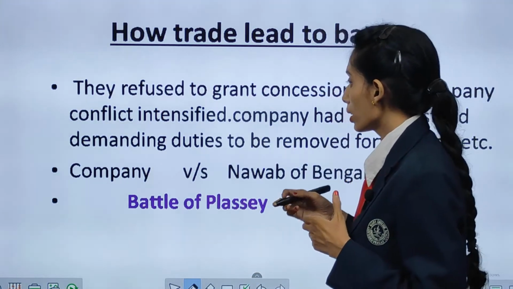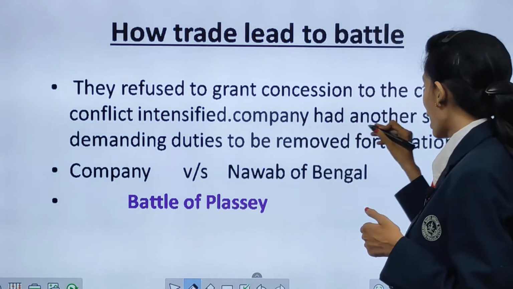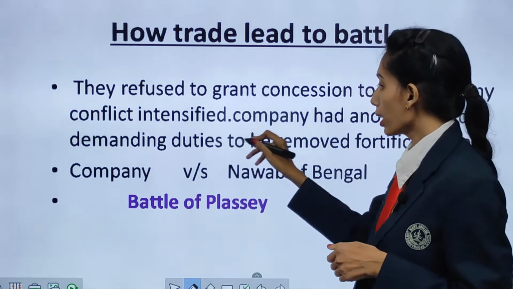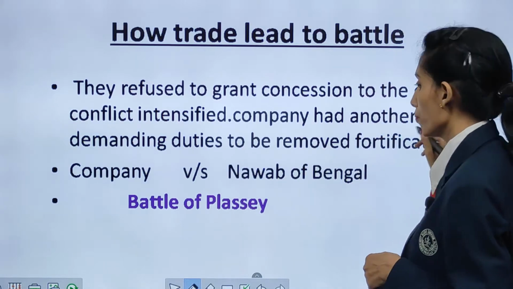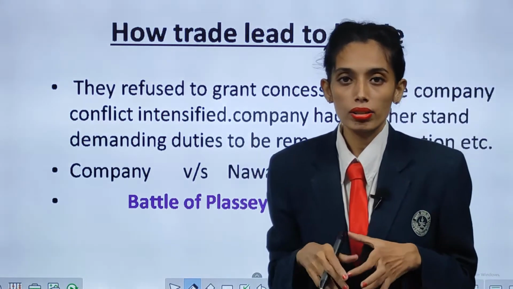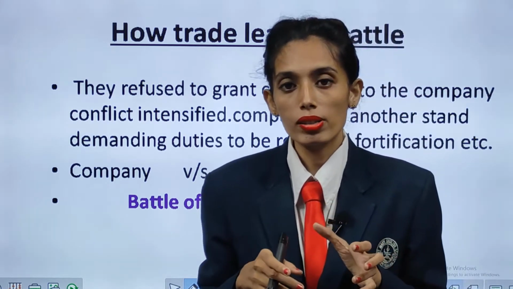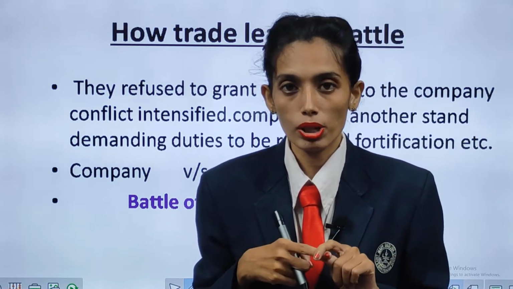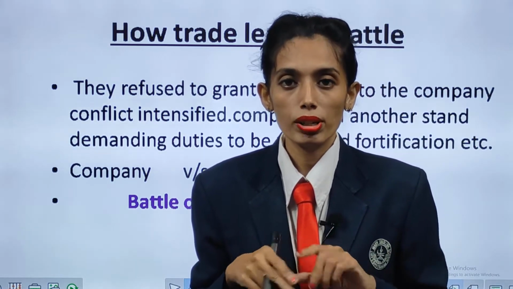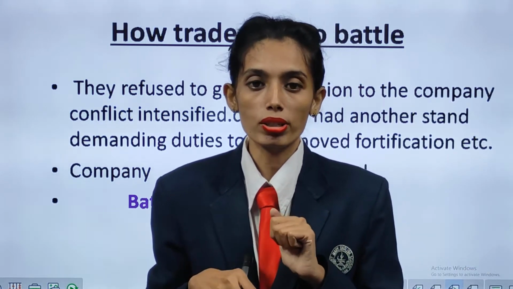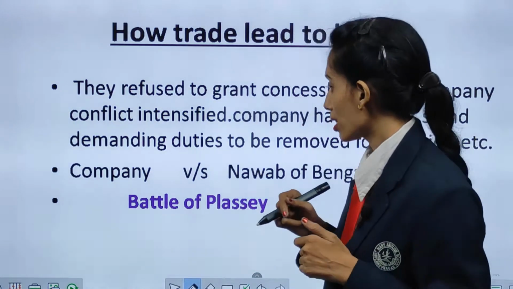When the company conflict intensified, what happened? The company had another stand. What was their other stand? Demanding duties to be removed, and asking them to remove the fortification. When Aurangzeb was there, that time the fortification was done. The farman was given for duty-free trade, so they could move goods from one place to the other without tax. All these things were continuously happening.